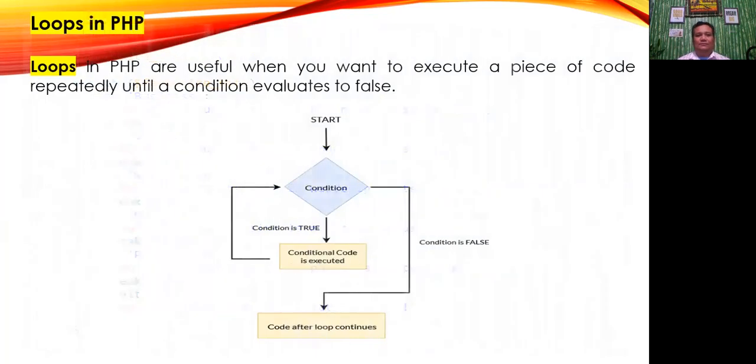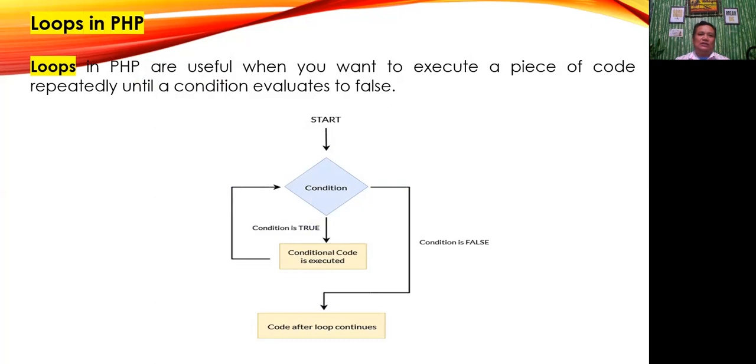Now, how about loops in PHP? Again, in PHP, loops are useful when you want to execute a piece of code repeatedly until a condition evaluates to false. So code is executed repeatedly as long as a condition evaluates to true. And as soon as the condition evaluates to false, the script continues executing the code after the loop.